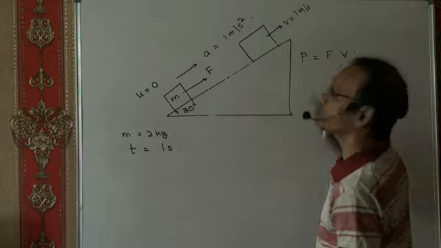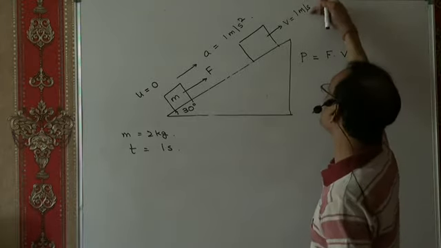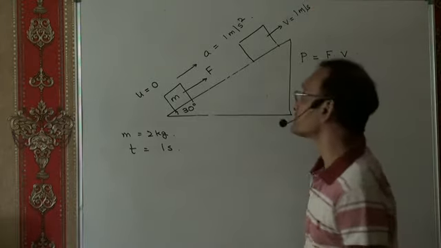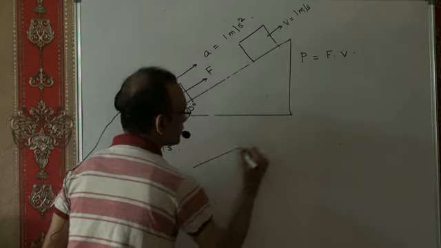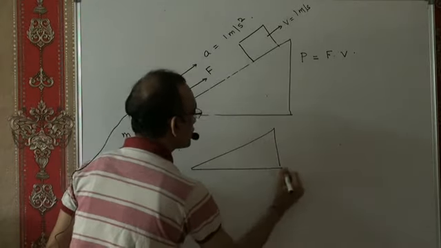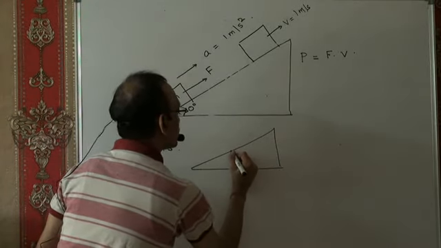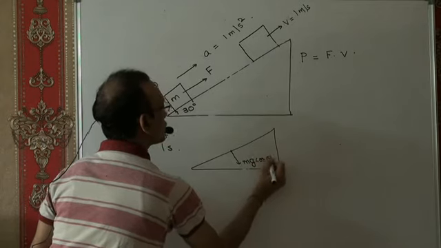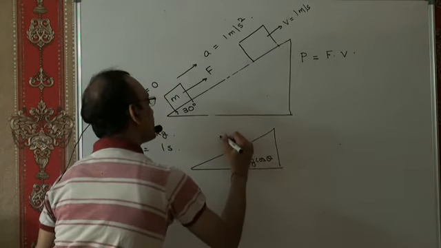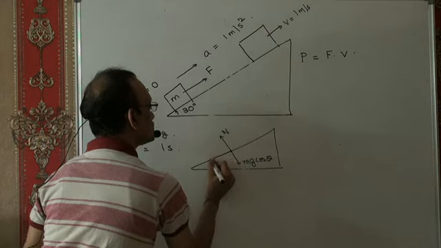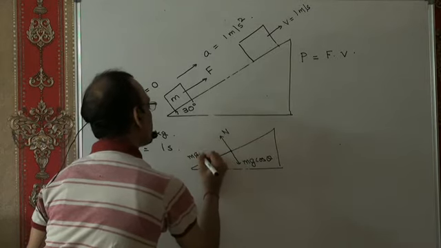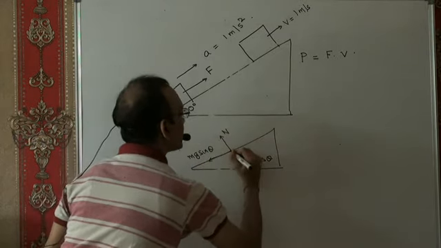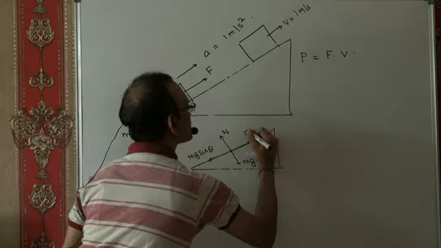Now how does one compute the force F? V we know is 1 meter per second. How does one compute the force F? Alright, look at this. There is mg cos theta like this. There is normal reaction n this way, and there is mg sine theta this way, and there is F like this. This is the summary of forces acting.